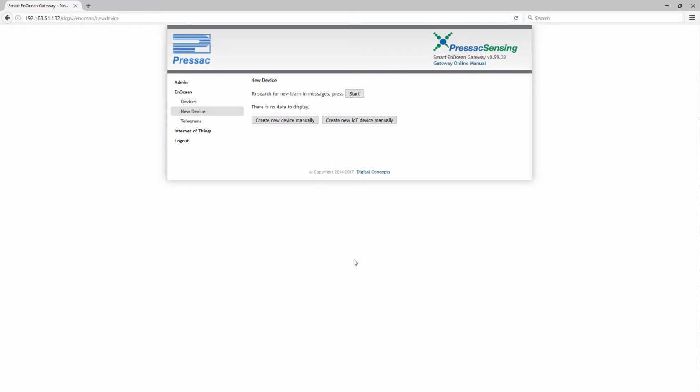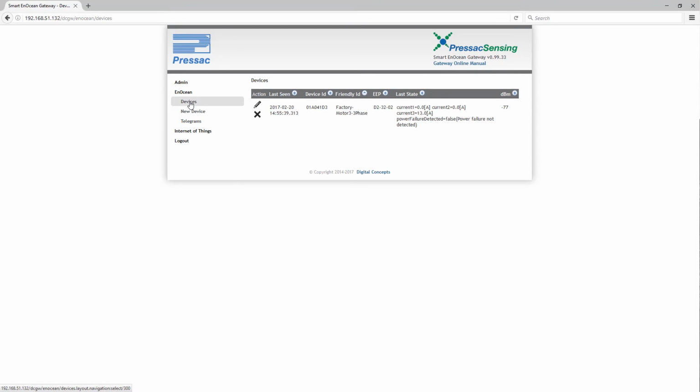To ensure your device was added, click Devices on the menu. You should now see your version 3 CT clamp in the list of devices and the last 3 current values the gateway received from it. That's it. Your version 3 CT clamp is now added to the smart EnOcean Gateway.